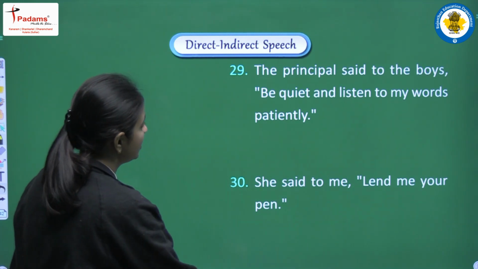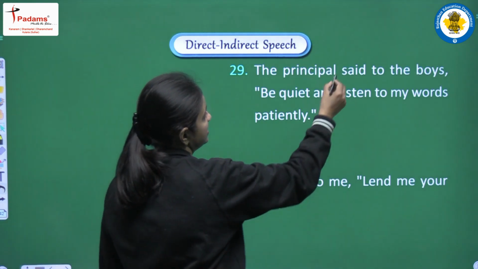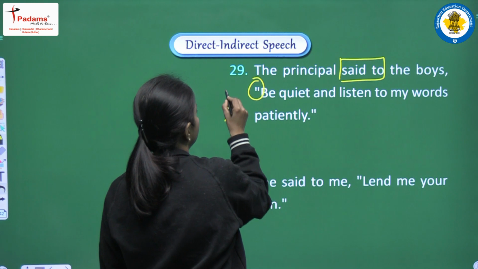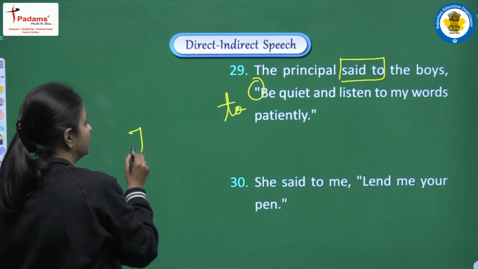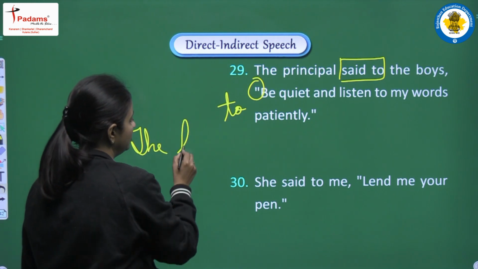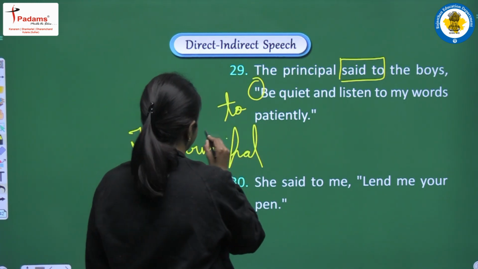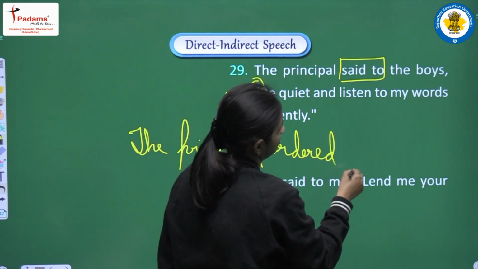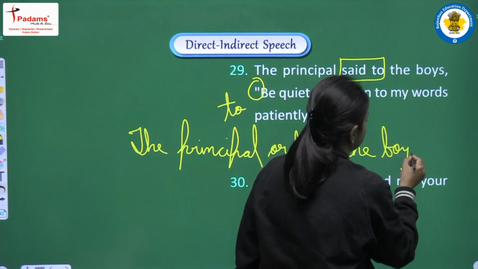So in this sentence we can convert said to into ordered. Okay, we can write the principal ordered the boys, and the conjunction will be to. So I am writing this much only. Next we have to continue with the sentence. So I am writing the principal ordered the boys what?